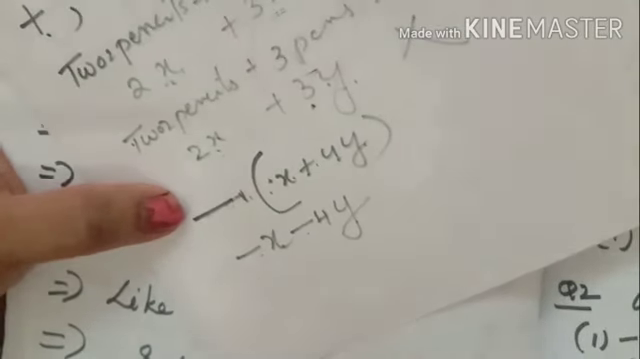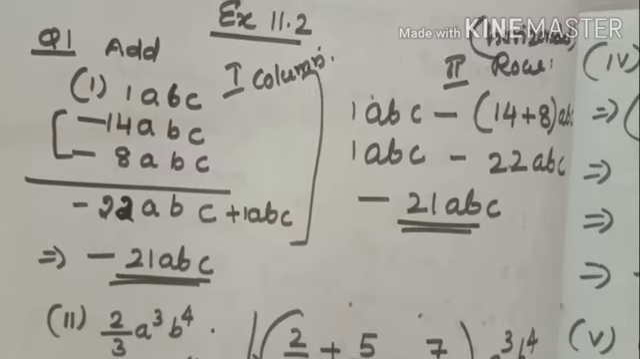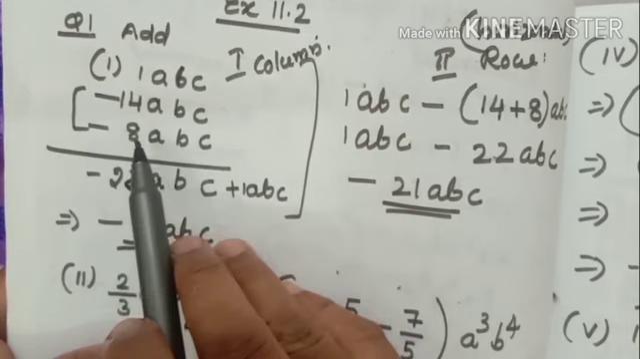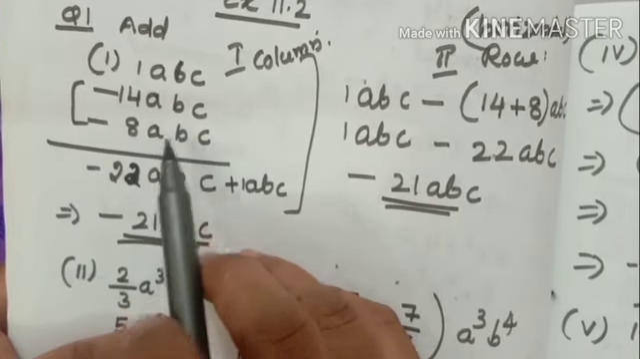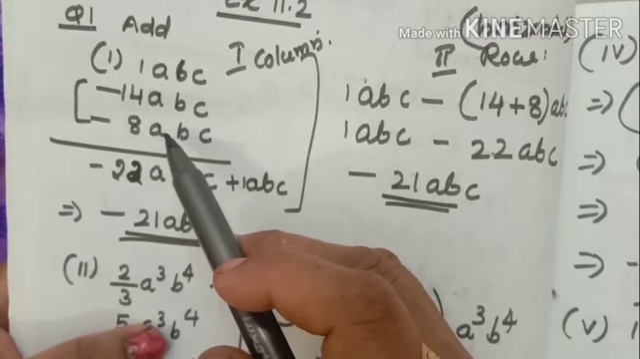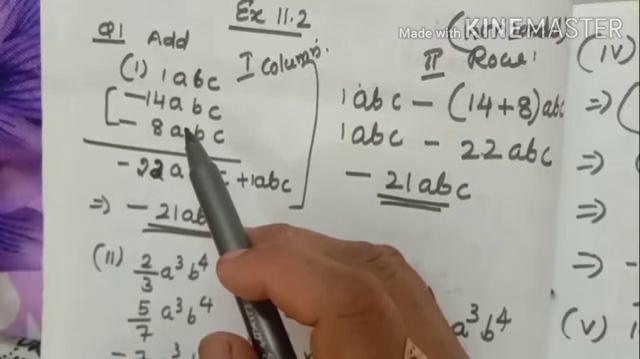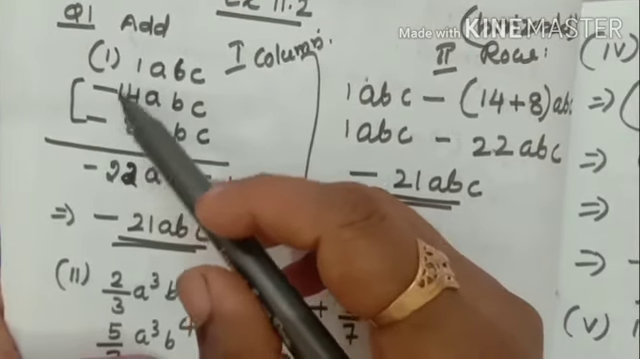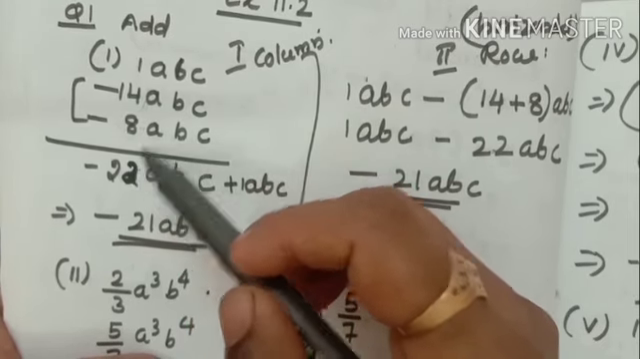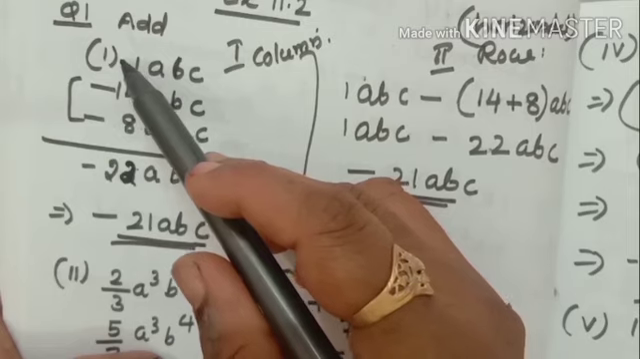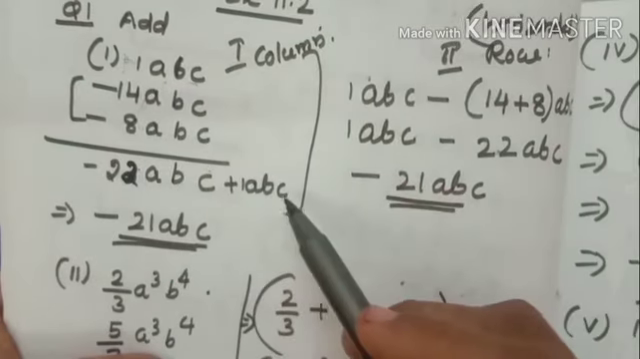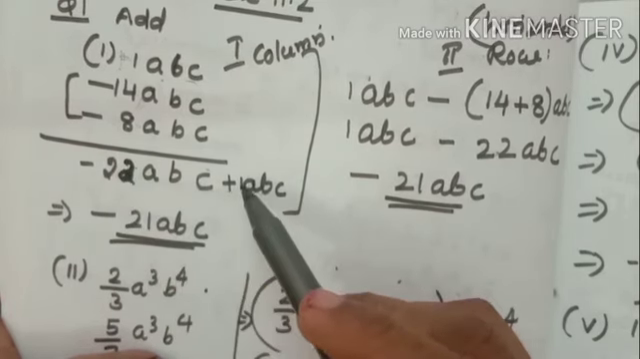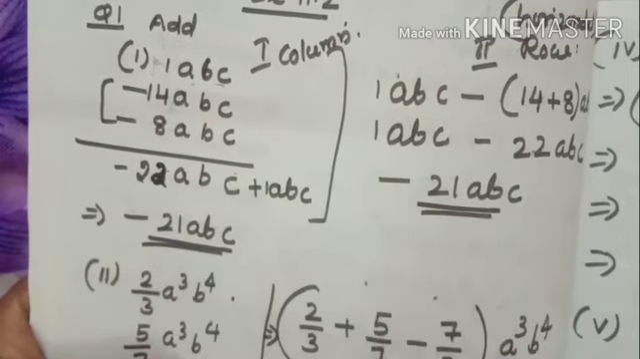Okay, now we can start 11.2. Add 1 ABC, minus 14 ABC, minus 8 ABC. You know this from the integers chapter. Same signs should be added up and put the common sign. Different signs will be subtracted and put the bigger number's sign. So negative, you can add same sign numbers: 14 plus 8 is 22 ABC. And plus, where no sign is there, that means addition, plus 1 ABC. Minus and plus are different signs, so you subtract and put the bigger number's sign. 22 minus 1 is 21, the bigger number's sign is minus.